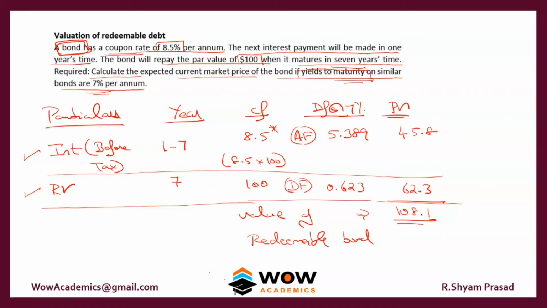You are going to get 8.5% interest on the bond, and the bond is going to be redeemed at $100. So the nominal value is also $100. On $100, compute the interest, which comes to 8.5, and the redemption takes place at $100, so you take 100 as a cash flow.